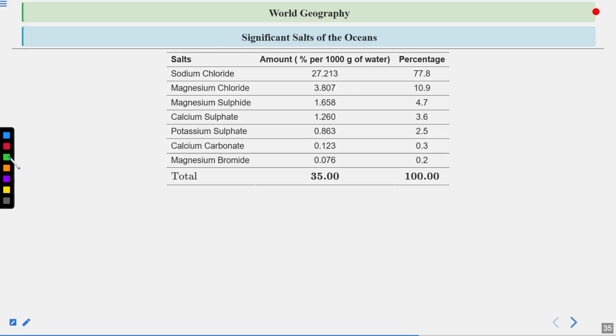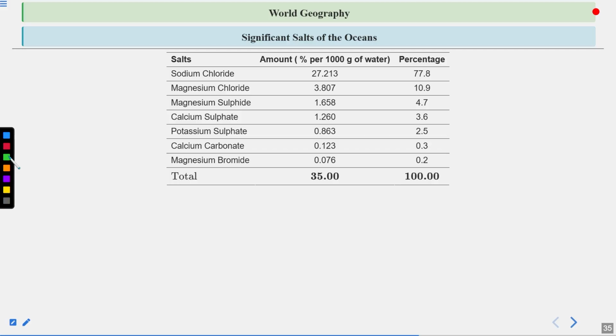Significant salts of the seas. So salts are like sodium chloride, that is 27.213 per 1000 gram of water, and percentage is 77.8. Magnesium chloride is 3.807 and percentage is 10.9. Magnesium sulfide is 1.658 and percentage is 4.7. Calcium sulfate is 1.260 and percentage is 3.6.